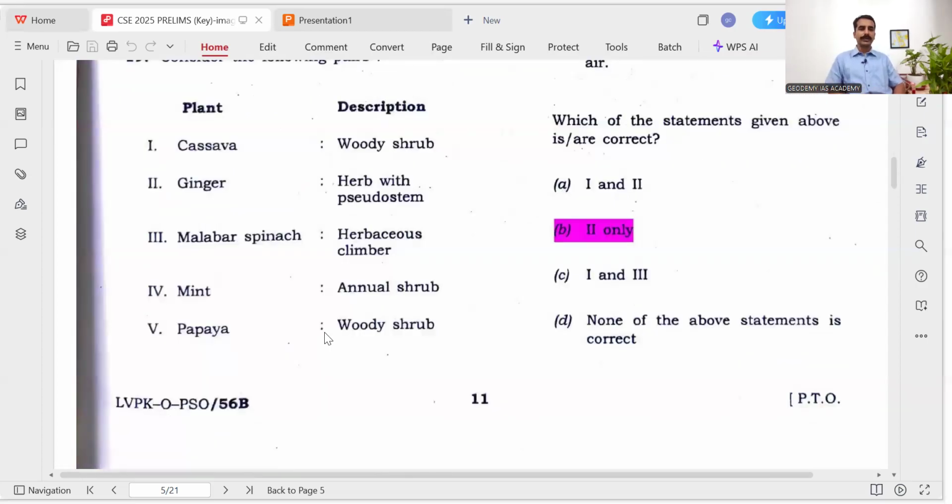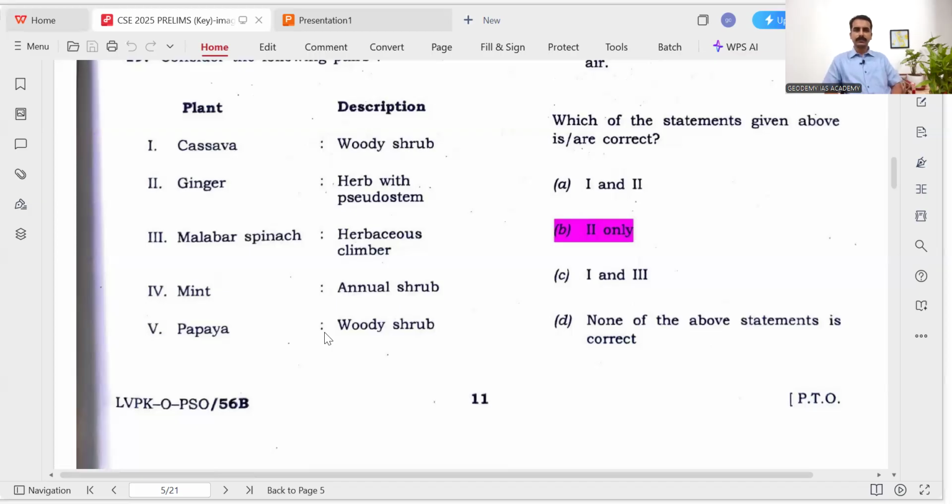Then cassava, ginger, Malabar spinach, mint, papaya. Cassava, woody shrub. Ginger, herb with pseudostem. Malabar spinach, herbaceous climber. Mint, annual shrub. Papaya, woody shrub. The papaya, we know, is not actually a woody shrub. It has a hollow part inside the trunk, right? And mint is not an annual shrub. Shrub means it is woody. So we can eliminate mint. Mint is a small plant, not an annual shrub. So we can eliminate 4 and 5.